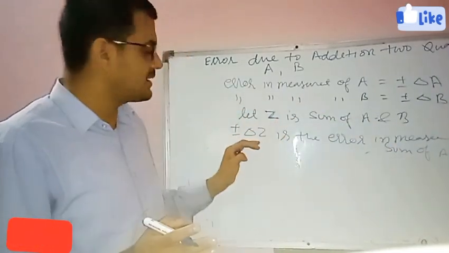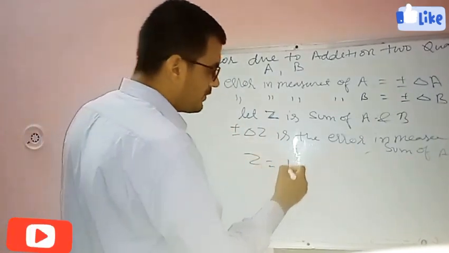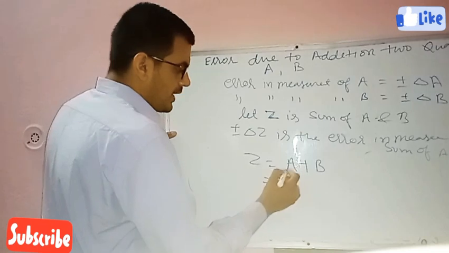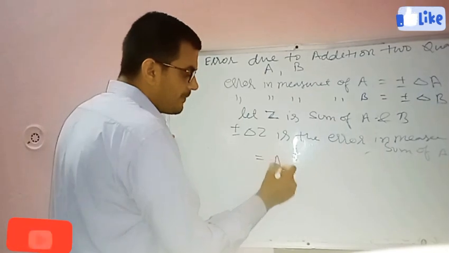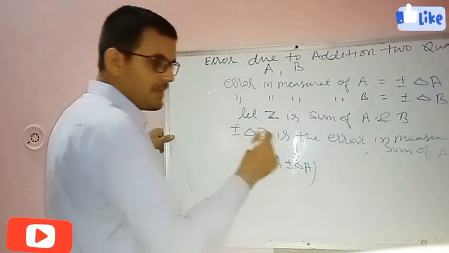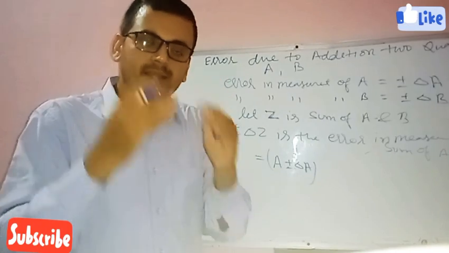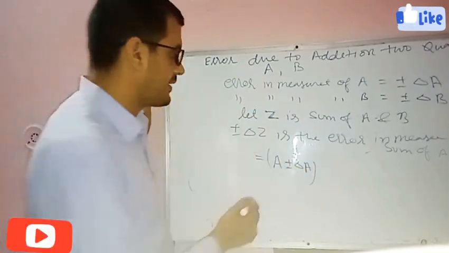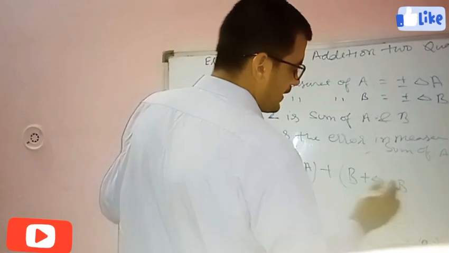So when we measure Z, there is again an error, which is plus minus delta Z. So Z equals A plus B. We have quantity A, and when we measured A there is plus minus delta A error, means maybe we have measured A by delta A more or by delta A less, plus B plus minus delta B.